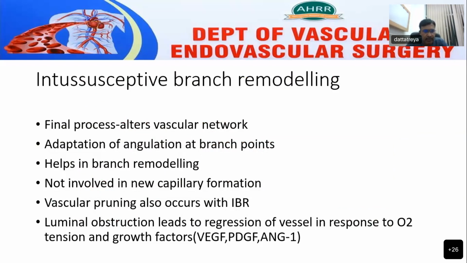Adaptation of angulation at branch points helps in branch remodeling. This is not involved in new capillary formation, but it helps in branch remodeling. Vascular pruning also occurs with intussusceptive branch remodeling. Luminal obstruction leads to regression of blood vessels in response to oxygen tension and growth factor.